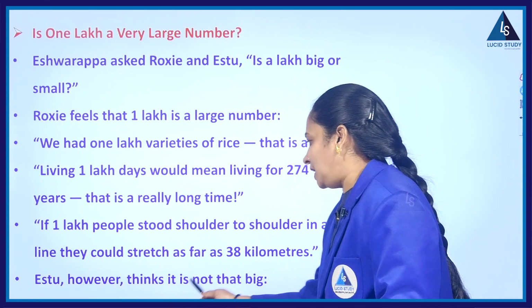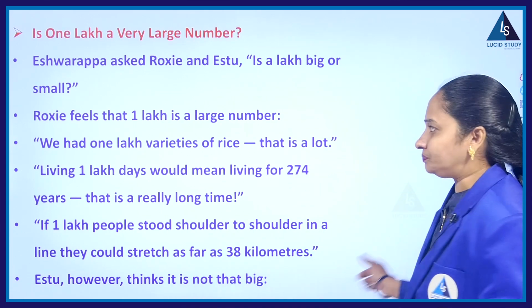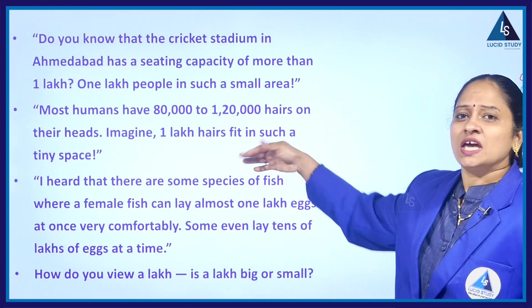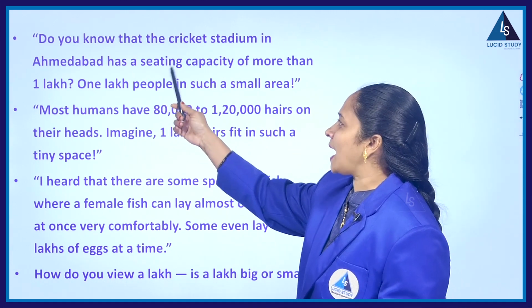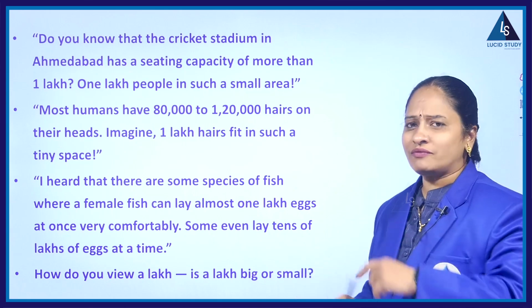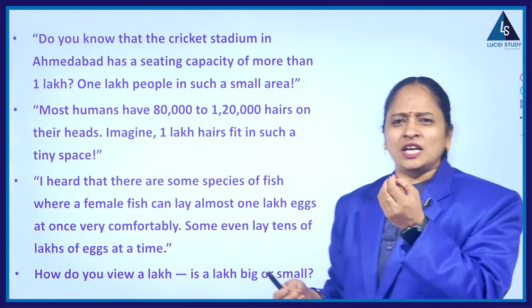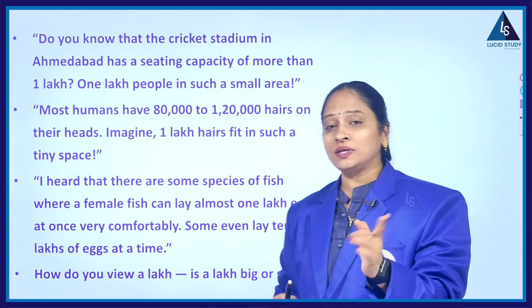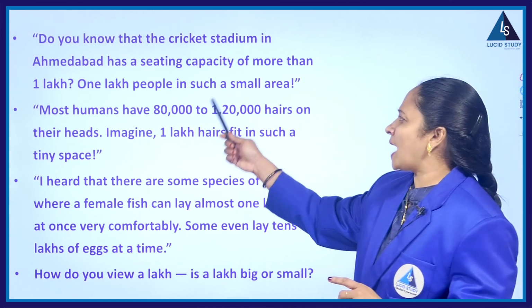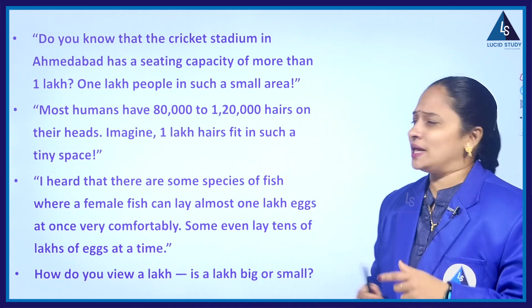Estu, however, thinks it is not that big. And he has given his own examples. Do you know that the cricket stadium in Ahmedabad has a seating capacity of more than 1 lakh? Yes, in that context, 1 lakh may look like a very small number. Why? Because he is comparing the occupancy of the stadium. 1 lakh people in such a small area.